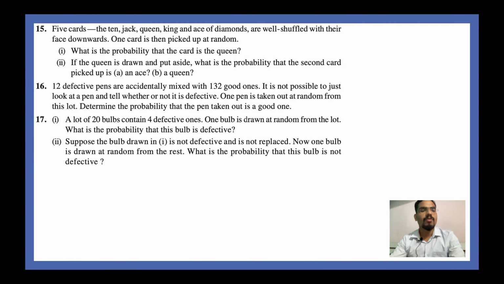Very nice. Cool. Next, 16th question. This is the same question like we did before, as a word problem.